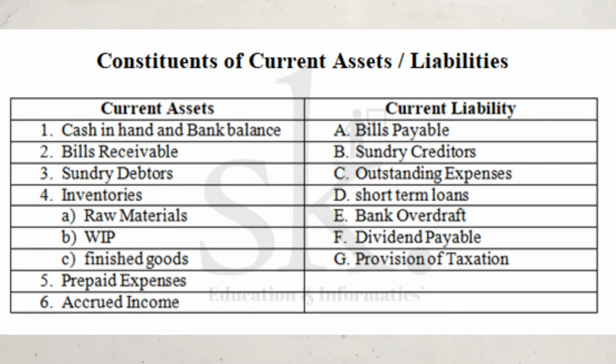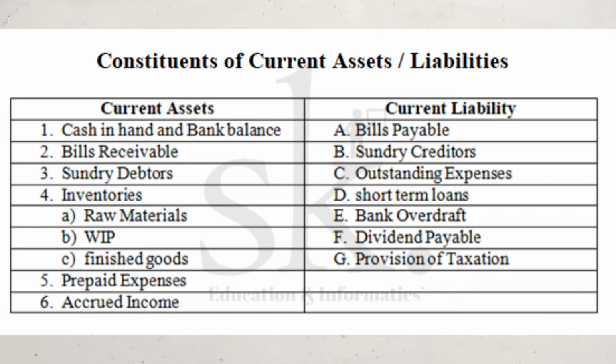So what all things come under current assets? Cash, bills receivable, debtors, all those customers from whom I am going to receive money, where I have done credit sales. You have done a cash budget, so you will understand this. Then we have raw material, WIP and finished goods, which can be easily converted to cash. I can sell this and make it cash. Prepaid expenses as well as accrued income. Prepaid expenses are expenses which you have already paid in advance, and accrued income is basically the service you have given and are supposed to receive a certain amount of money for. All these are part of current assets.